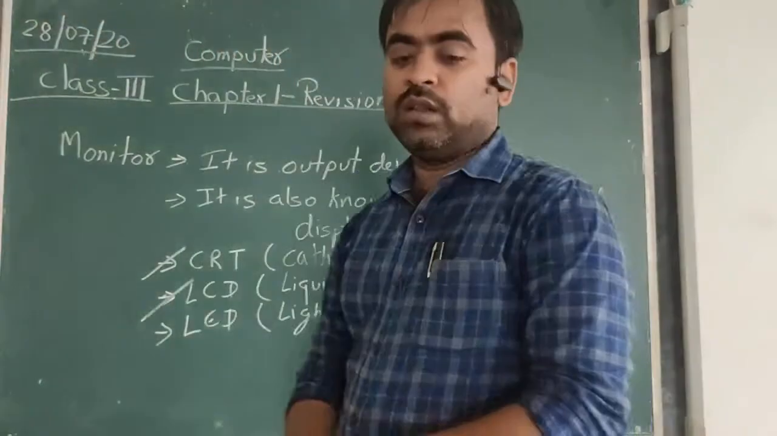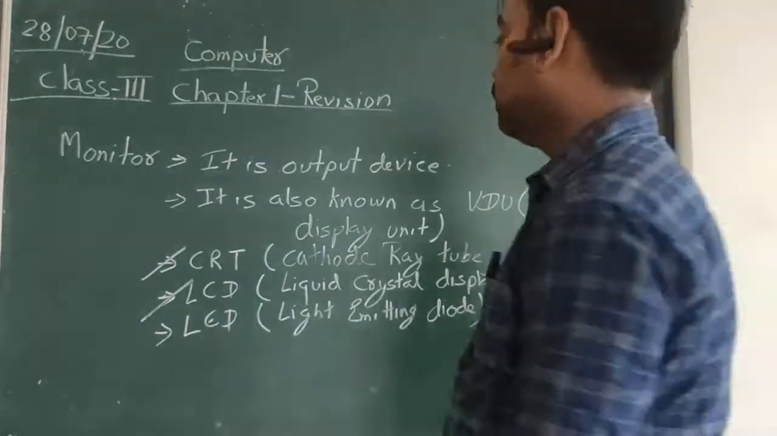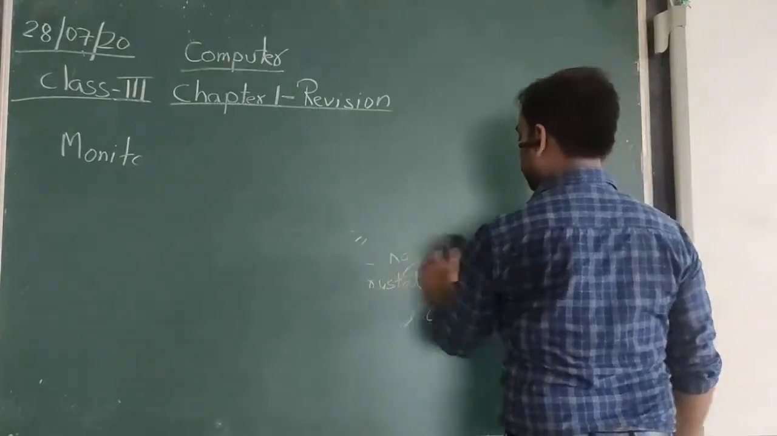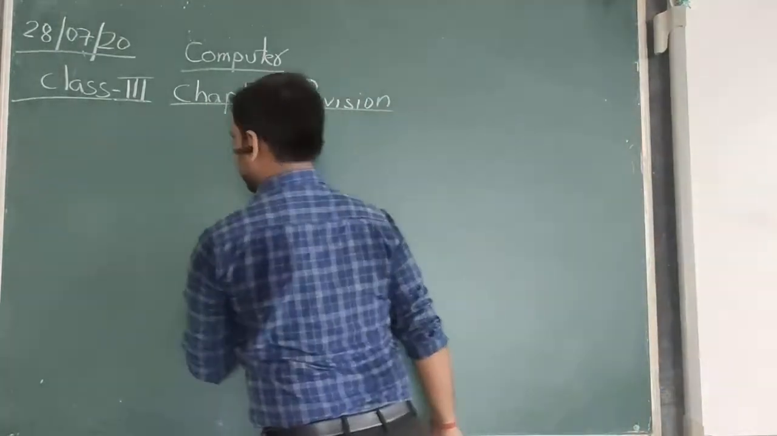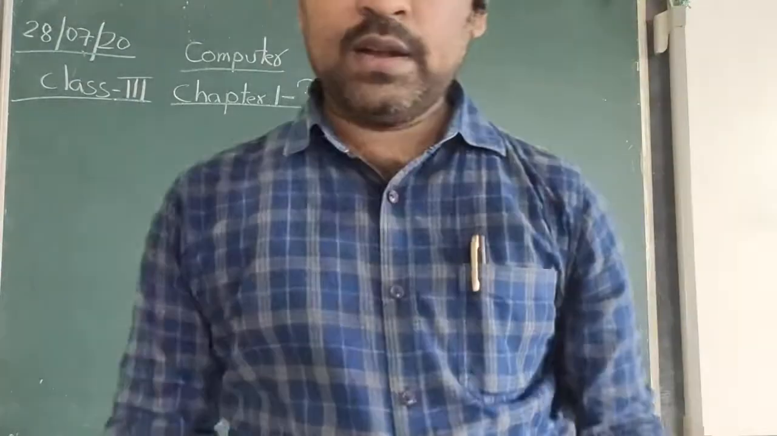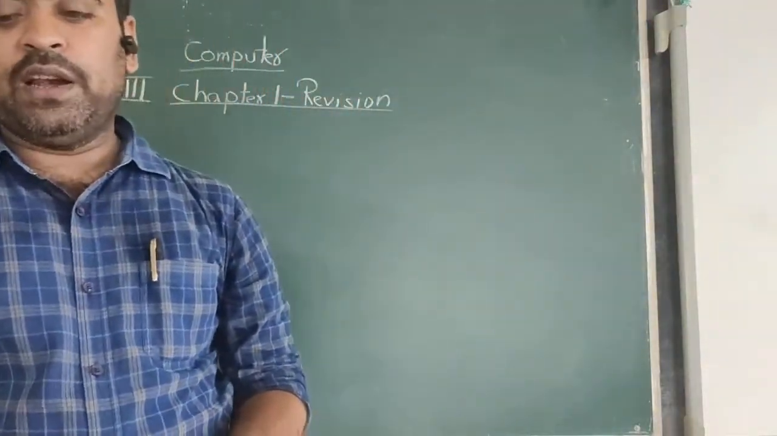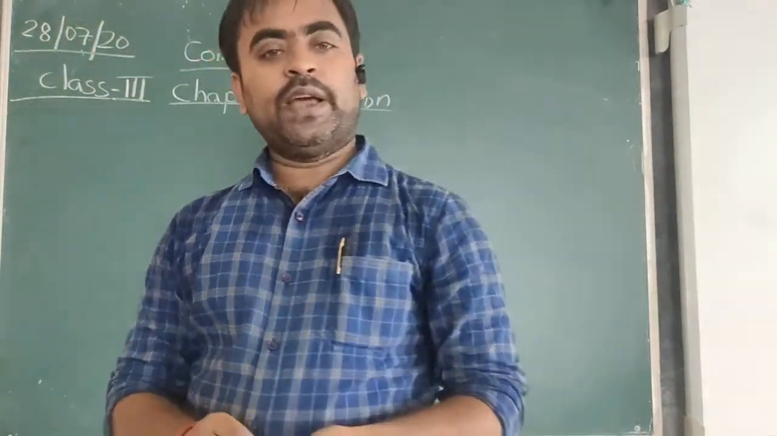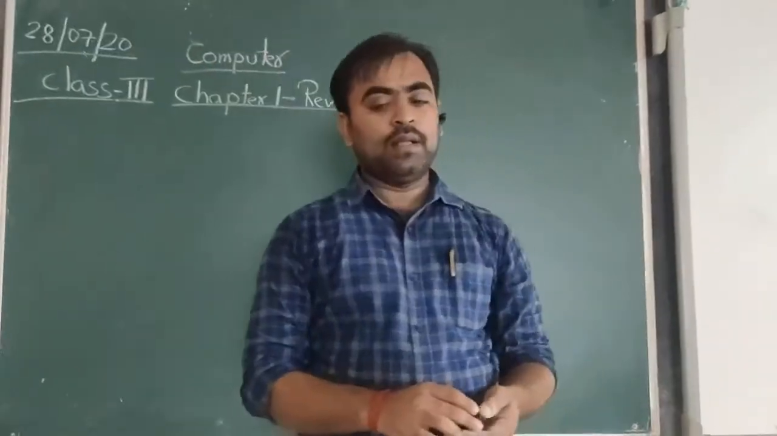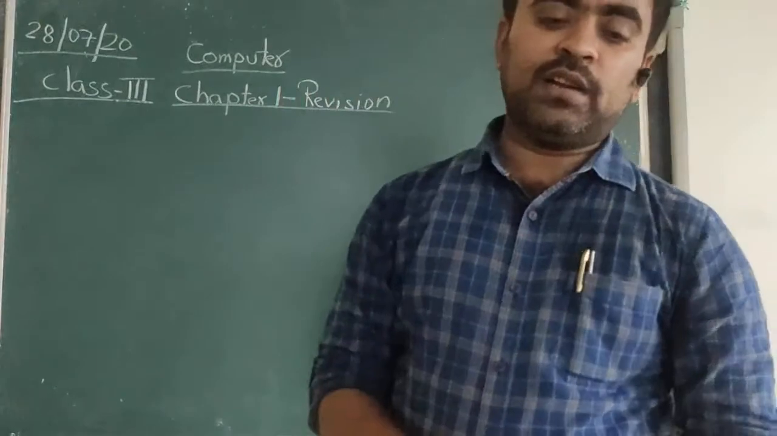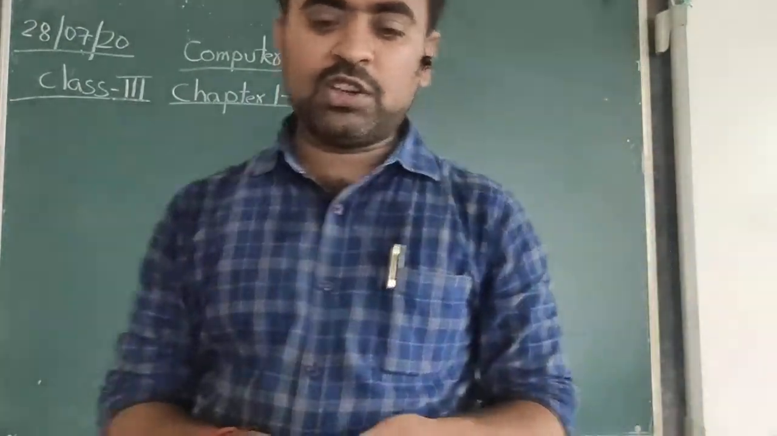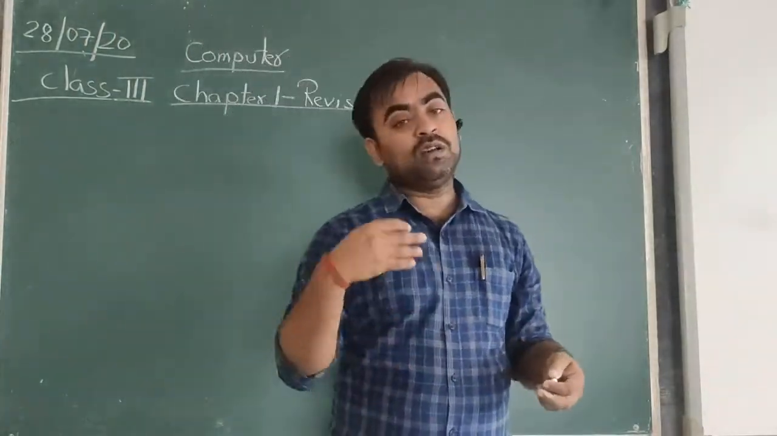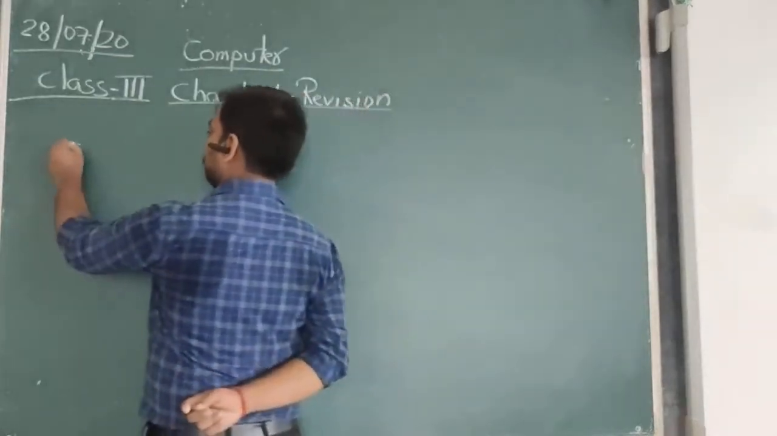Now we will discuss another important part of the computer, the CPU. The CPU stands for Central Processing Unit, and it is the brain and the main part of the computer, where it accepts the data, processes it according to the instructions, and controls all the functions performed by the computer.